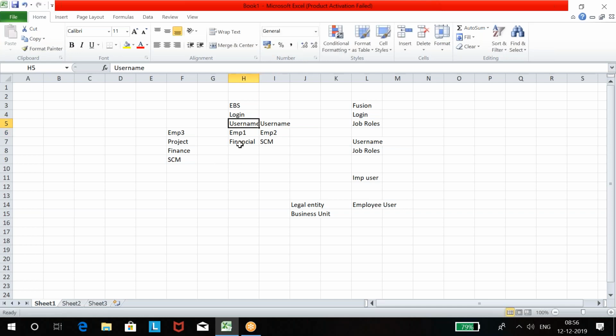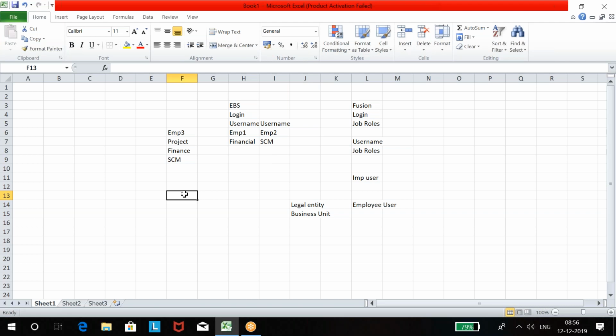And what is this called, finance, supply chain, like this? We have HCM, we have so many modules. So what are these actually called? These are called offerings. We say offering. See, when some company goes to Oracle Corporation to buy this Oracle Fusion application software, Oracle asks them, what do you want to buy? I mean, what do you want in Oracle Fusion? If I say I want finance only, then they provide the finance offering. So we call it finance offering.